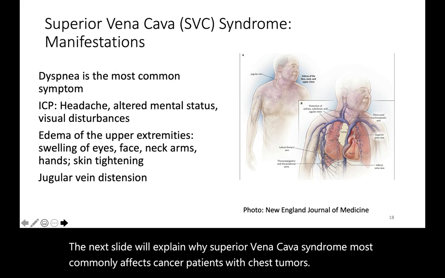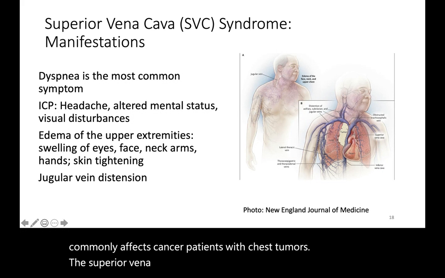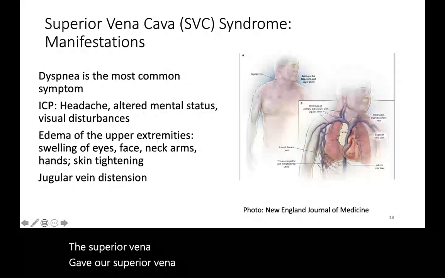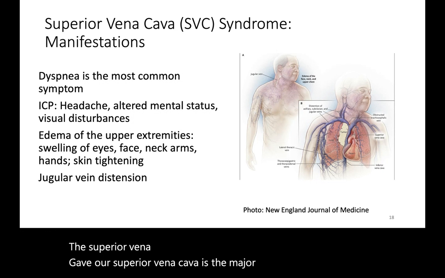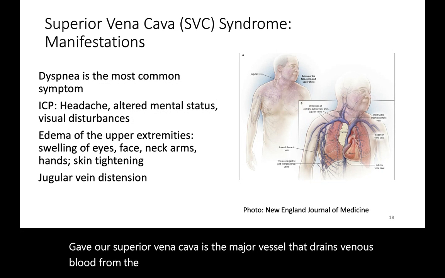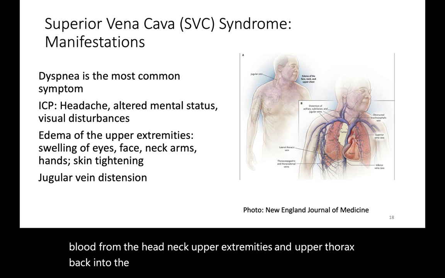The superior vena cava is the major vessel that drains venous blood from the head, neck, upper extremities, and upper thorax back into the heart. Let me repeat.